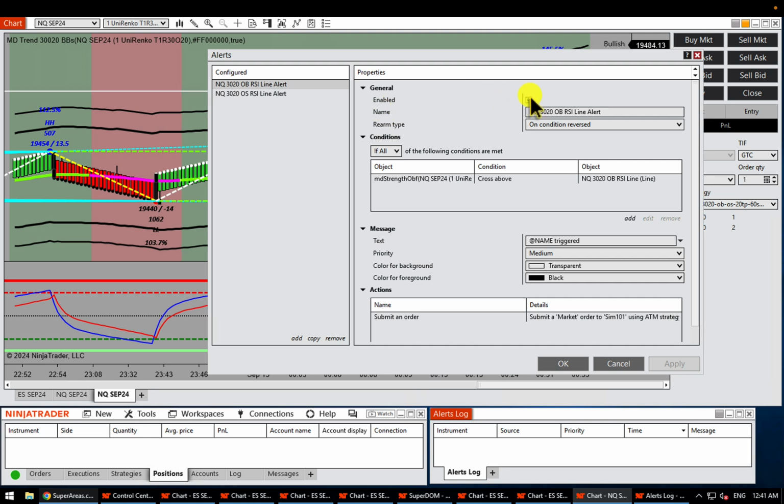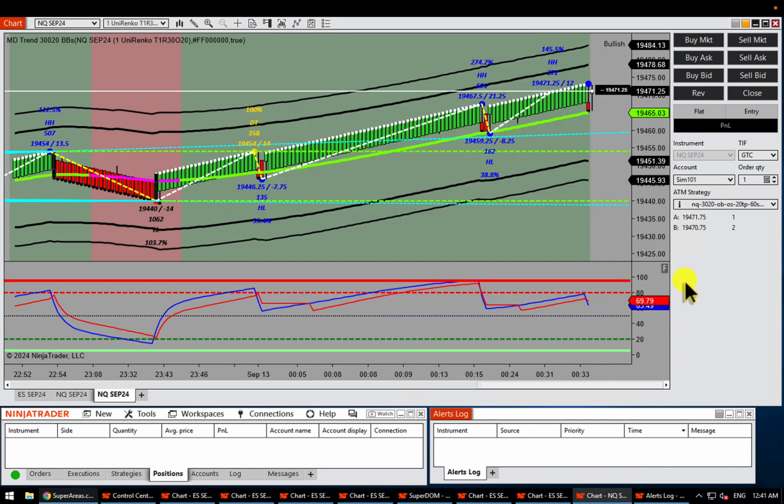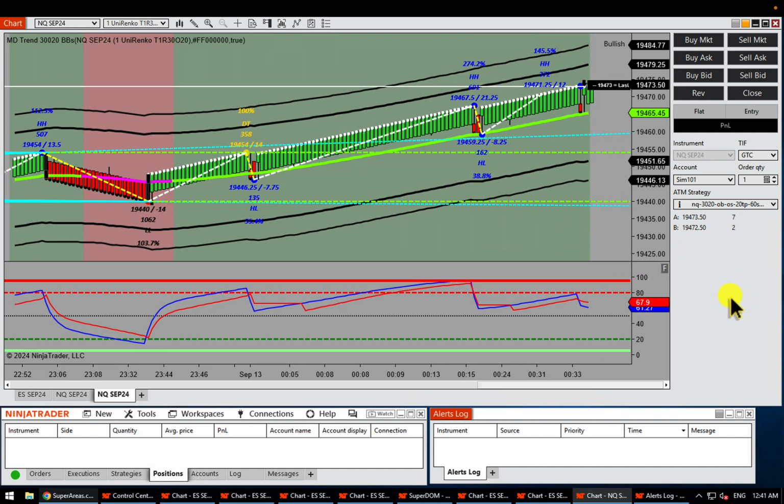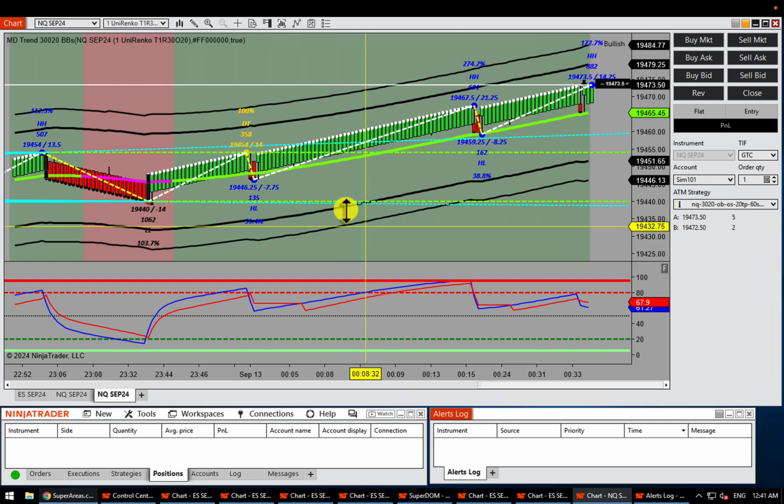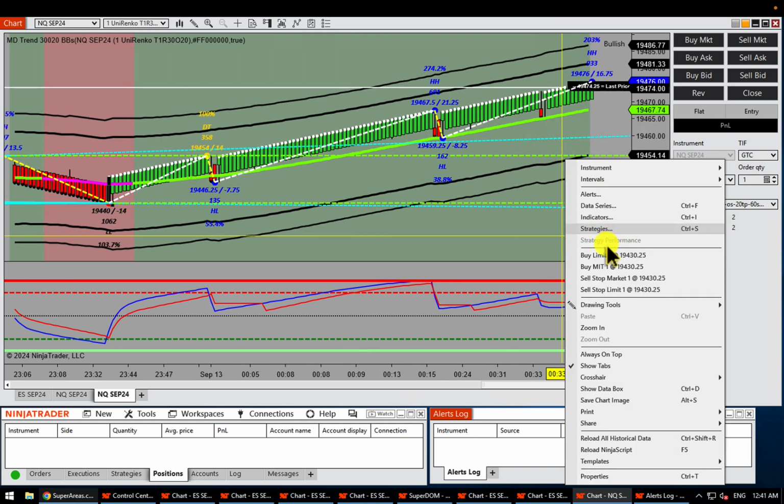And of course, if you uncheck this, the alert is disabled, or if you uncheck this, the alert is disabled. So this is the free way of automating the RSI overbought, oversold. And there you go. So hopefully that helps, and I will make another video about the mid-band auto buy and auto sell.